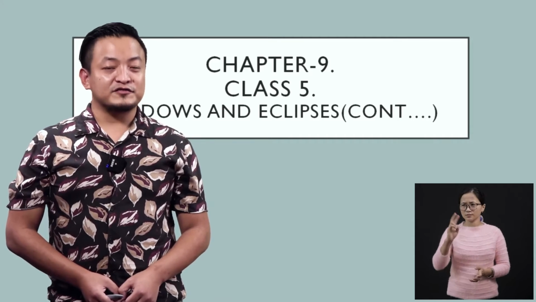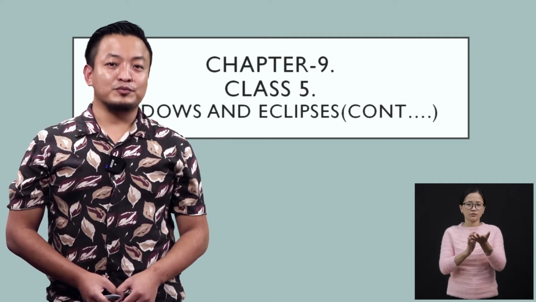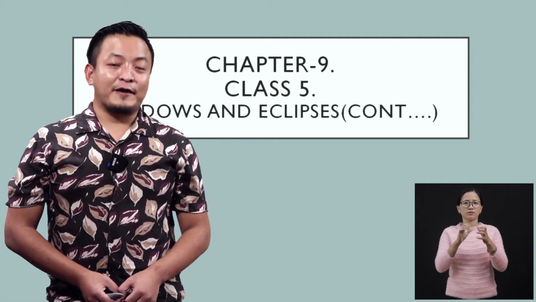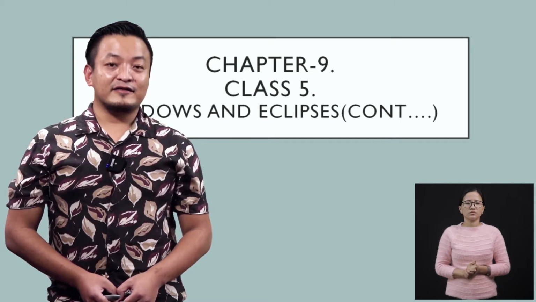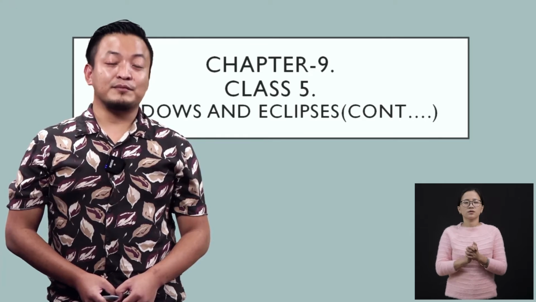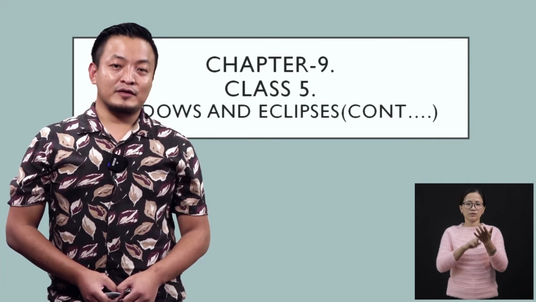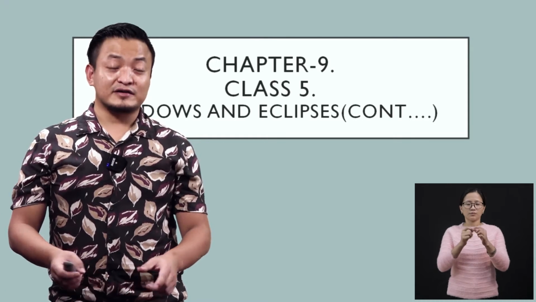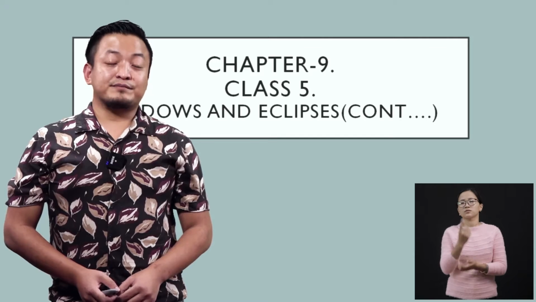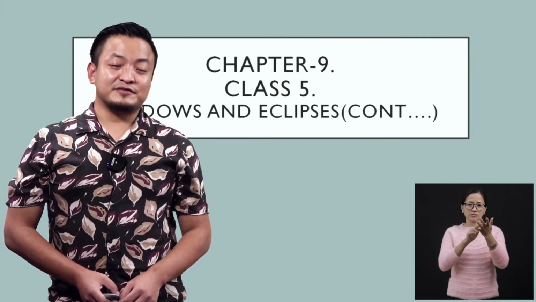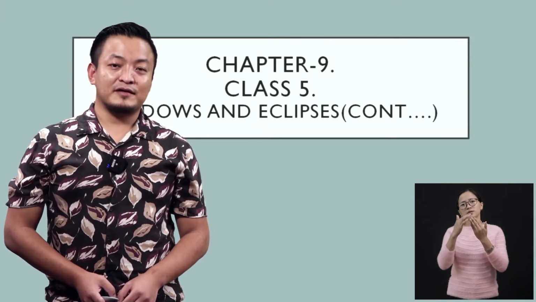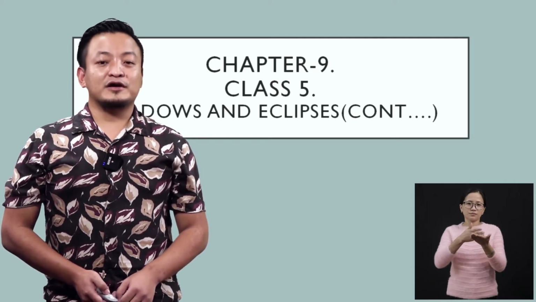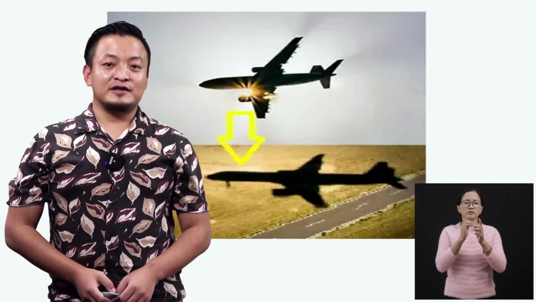So there are two parts of shadows. The first is umbra, U-M-B-R-A, and the second part of the shadow is penumbra. So the central part is the umbra, which is also the darkest one, and penumbra is the light shaded outer part, right? Now today we are going to discuss eclipses.